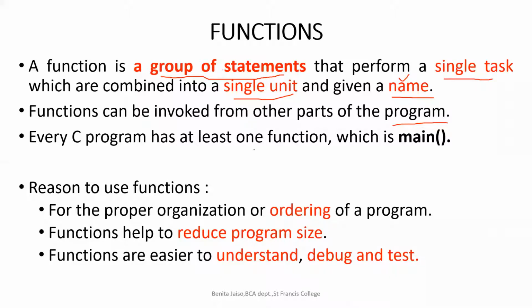Every C program has at least one function, that we know. The only function we have used till now is our main function, right? From the main function, we were calling the other functions. We cannot write a C program without a main function. Now, why are we using functions? These are the points to write: the reasons to use functions for the proper organization and ordering of a program.